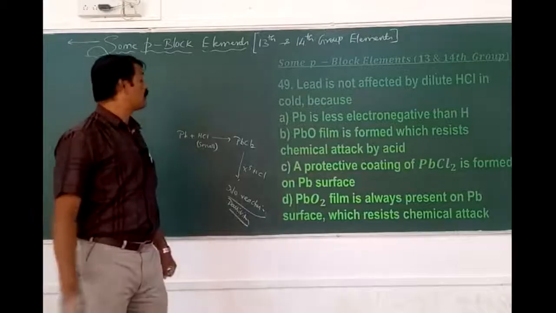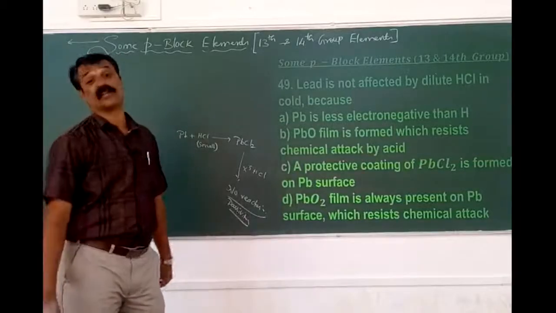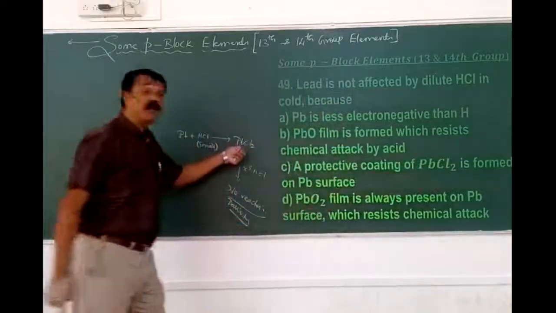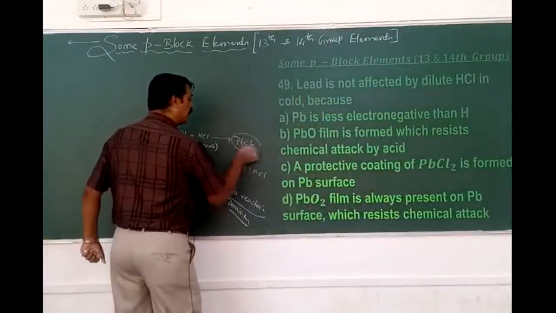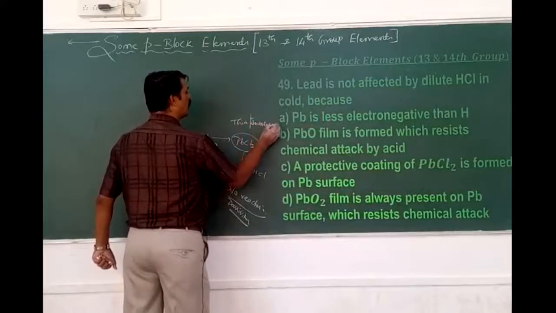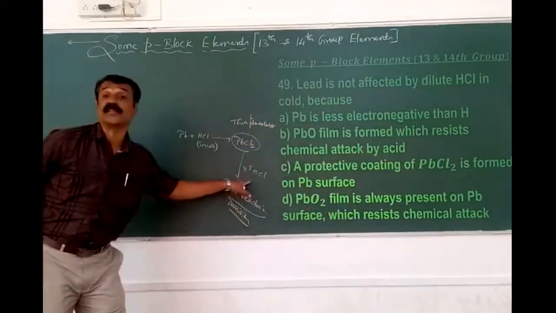Passivity of lead with respect to which one? The dilute HCl. Why? Because it forms a coating of what chloride? Lead chloride. This is a thin coating, and the insoluble layer of lead chloride prevents further reaction with the excess of the dilute HCl.